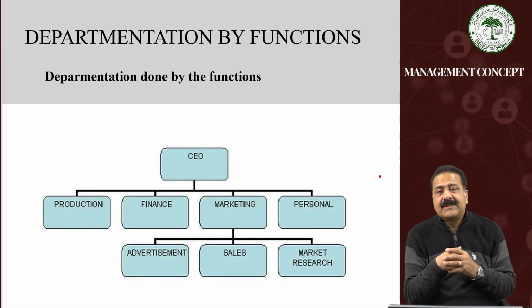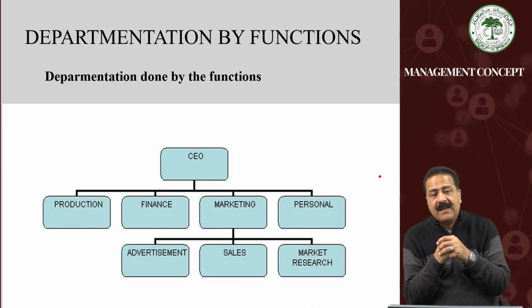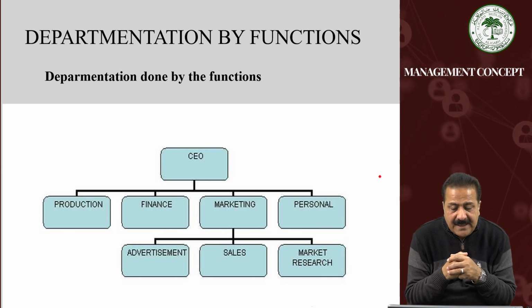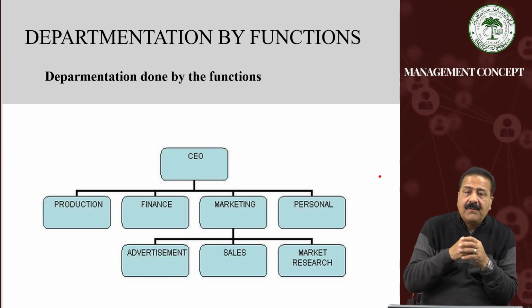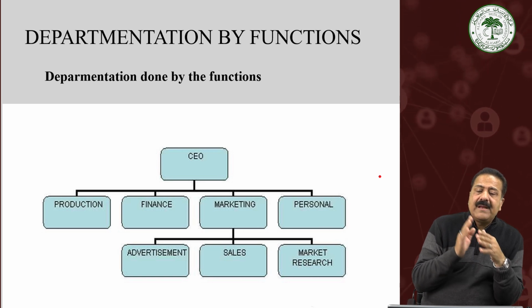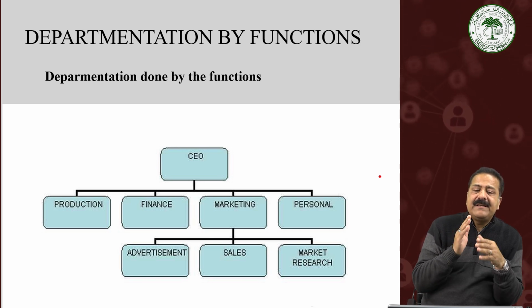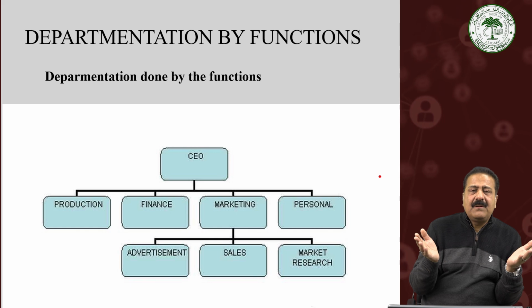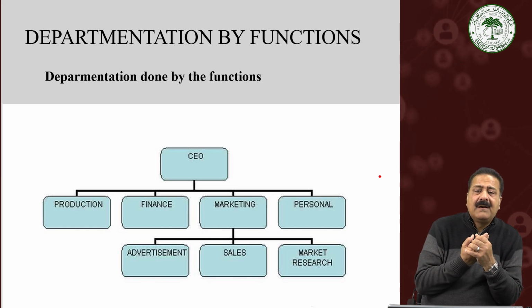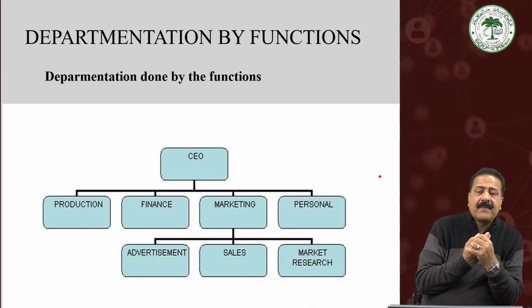A quick look at this slide can tell you that departmentation has been done by the functions. We all know that production, finance, marketing, personnel, advertising, sales, market research are all functions of the organization.